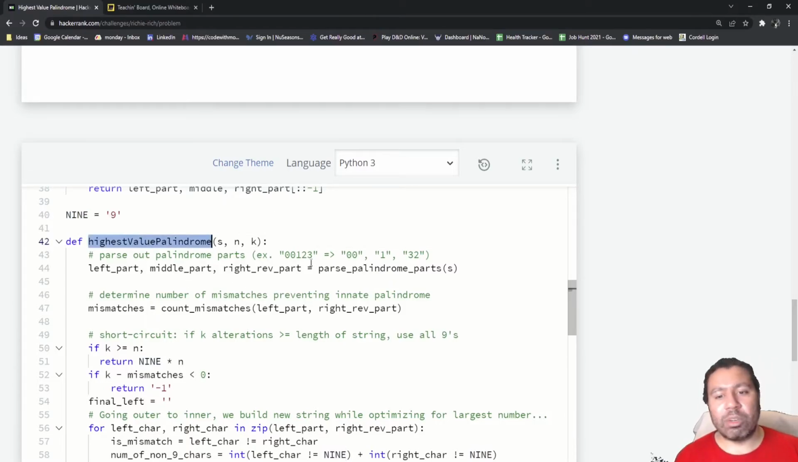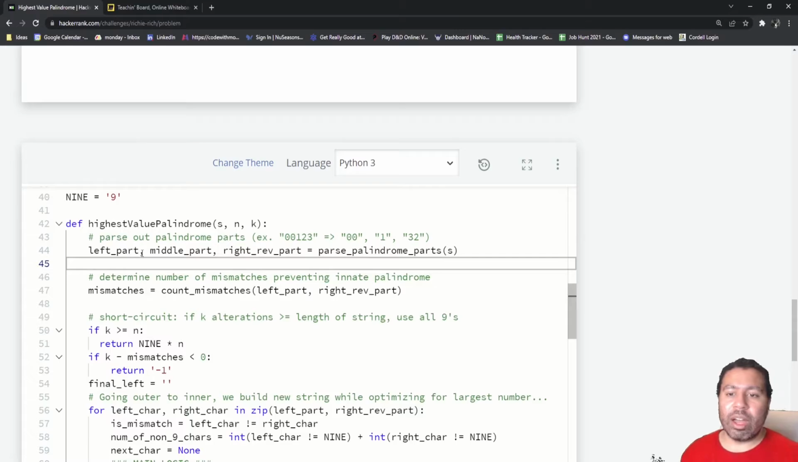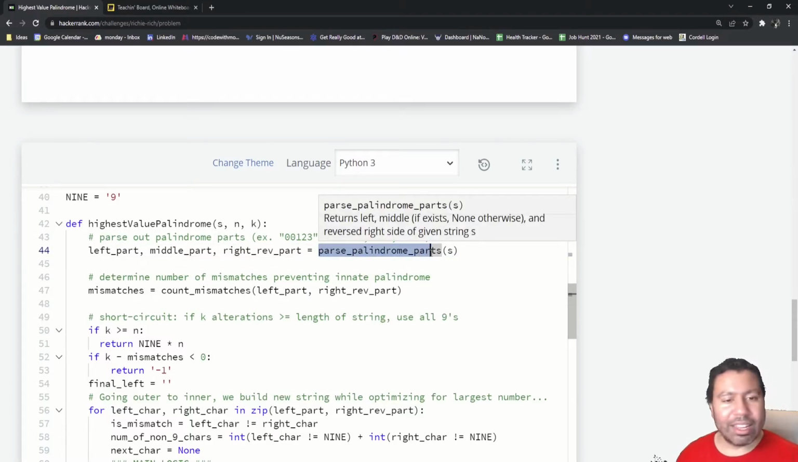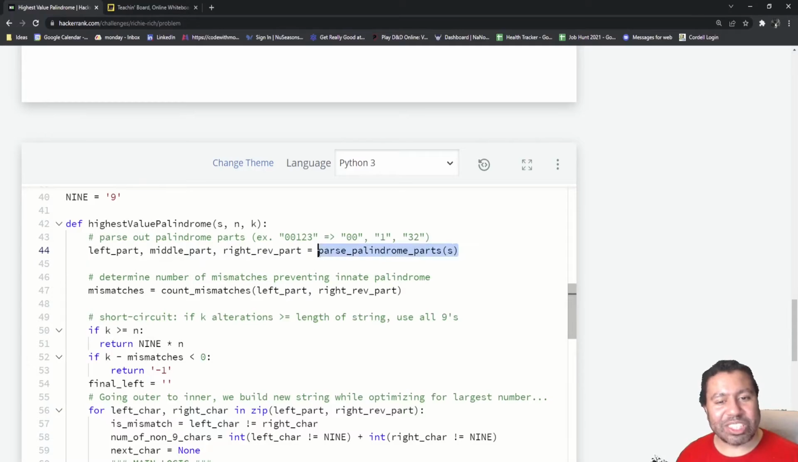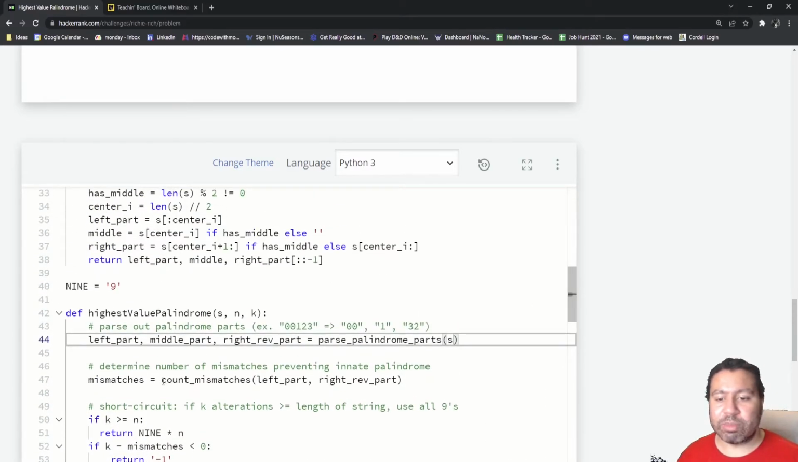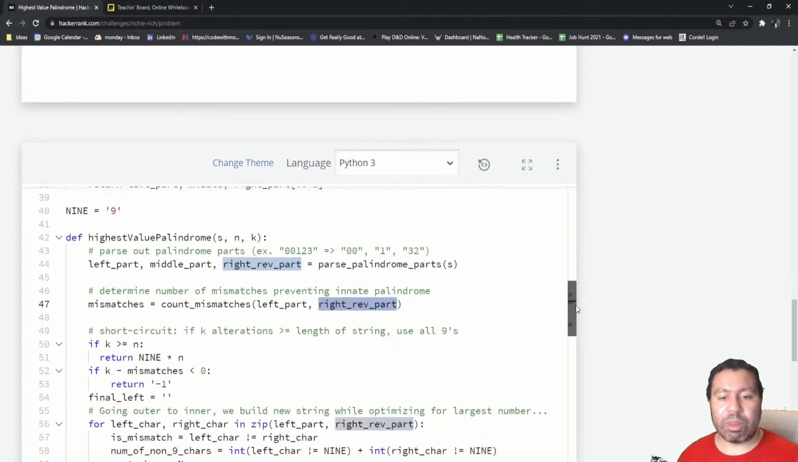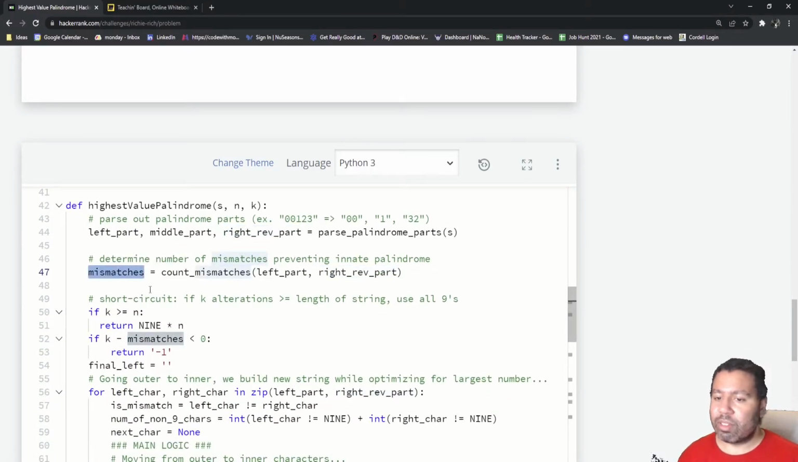Anyway, the highest value palindrome function takes s, n, and k. S is the string, n is the length of the string, and k is the number of alterations we have available. Here I'm calling my parse palindrome parts, PPP. Nice alliteration for you. I'm parsing it out and getting the left, middle, and right reverse part. Then I will use my other function, count mismatches, to take the left part and the right reverse part and see how many mismatches there are. So this will be the number of mismatches.